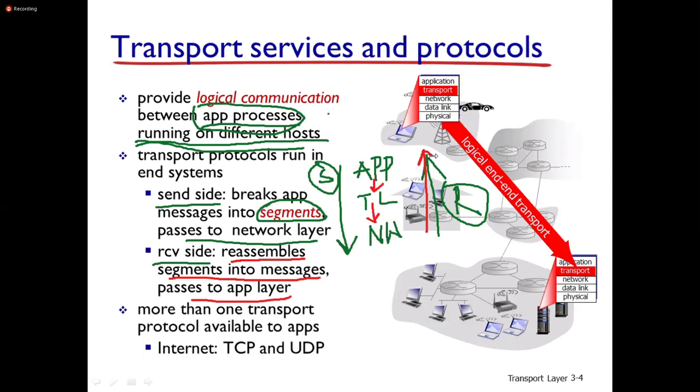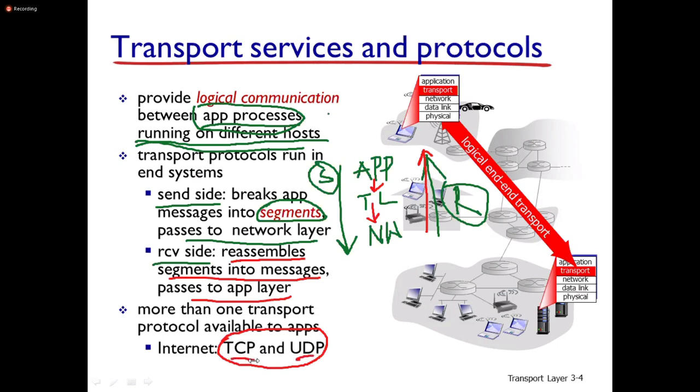So in addition to process delivery, segmentation and reassembly are also functionalities of the transport layer. The first thing to say about the transport layer is that it establishes a logical communication between two different processes that run on different host devices. The second thing is segmentation and reassembly. You have more than one transport protocol available to applications. For example, transmission control protocol and user datagram protocol.